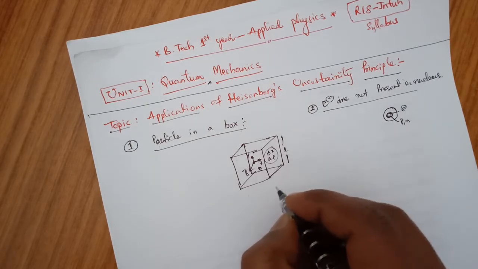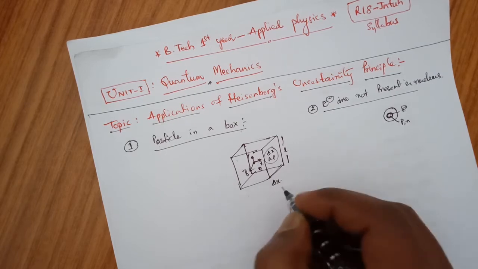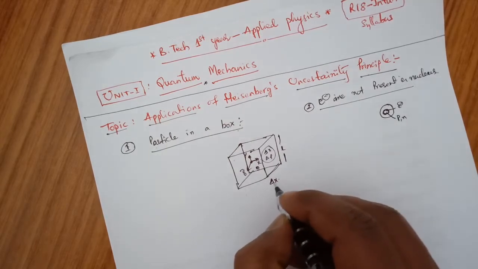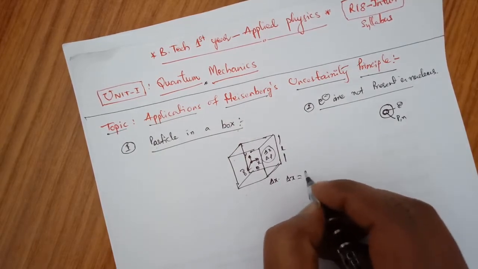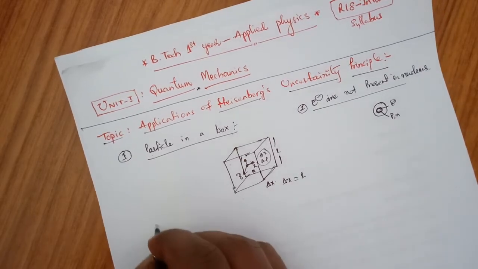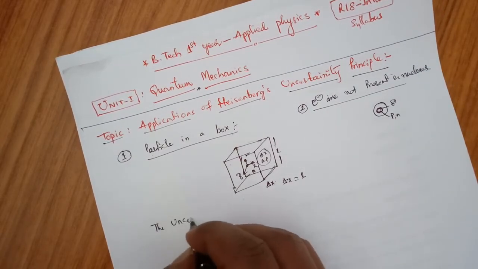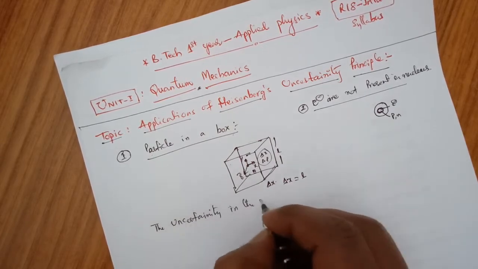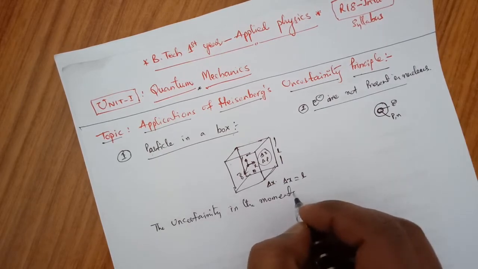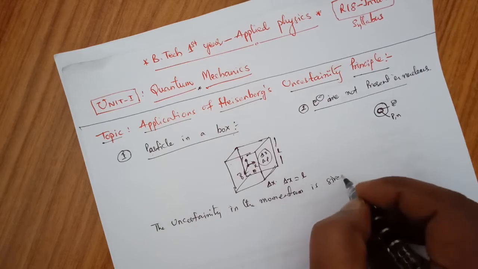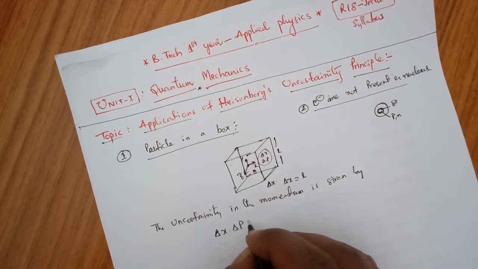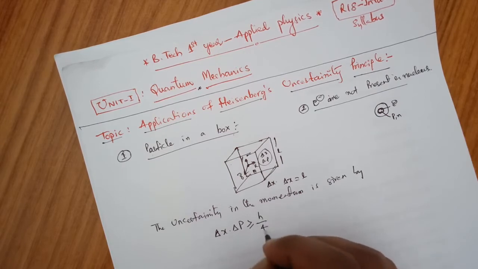The uncertainty in position is delta x. From that let us consider delta x is equal to L. The uncertainty in the momentum is given by, according to the principle, delta x into delta p is greater than or equal to h by 4 pi.